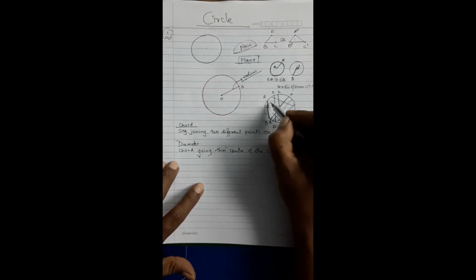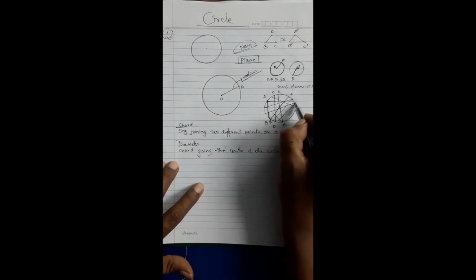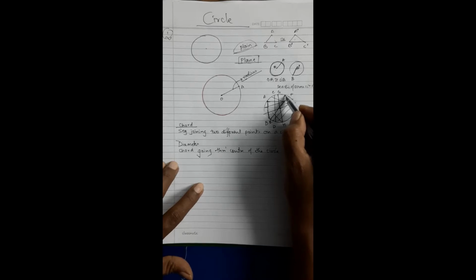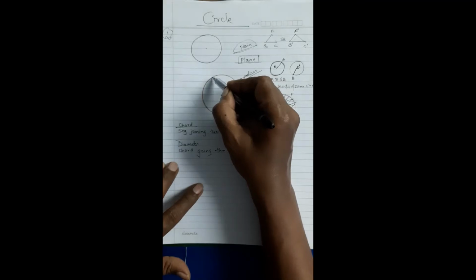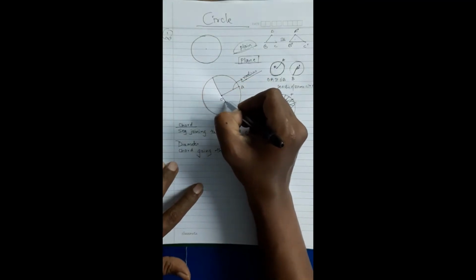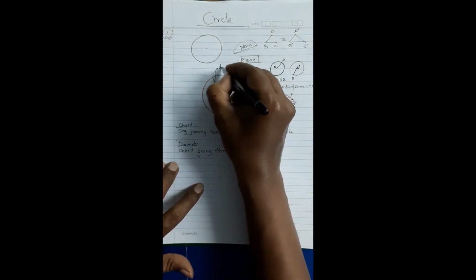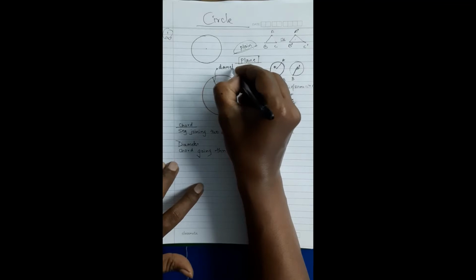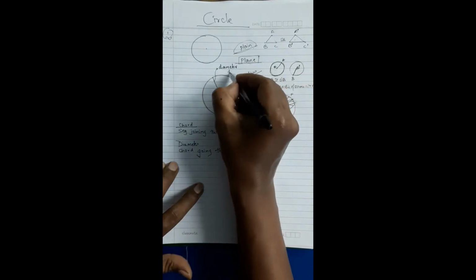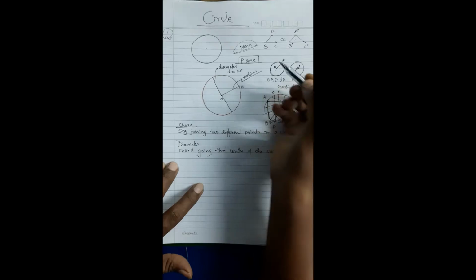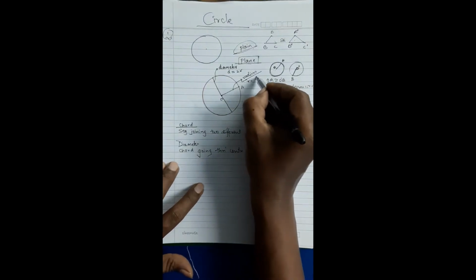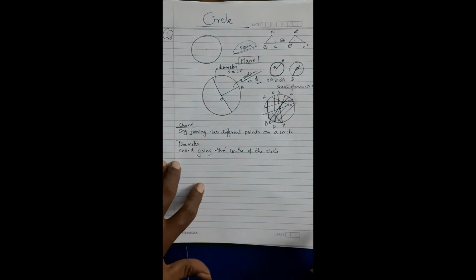They are all chords, but those special chords which are going through the center of the circle are called a diameter. And remember always, diameter is always double of radius, or radius is always half of diameter.